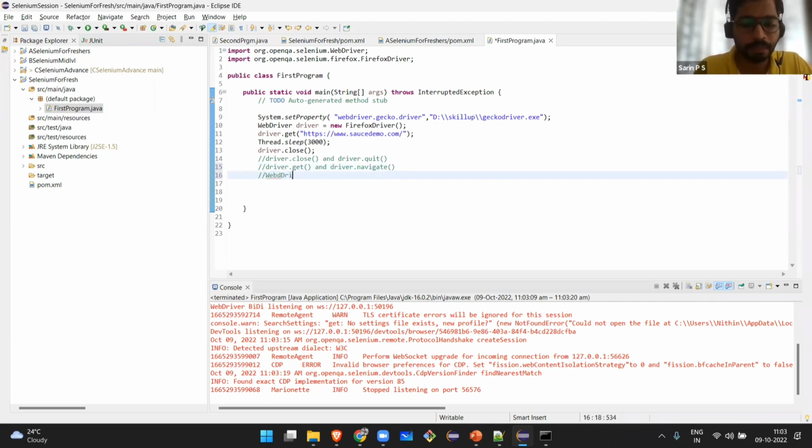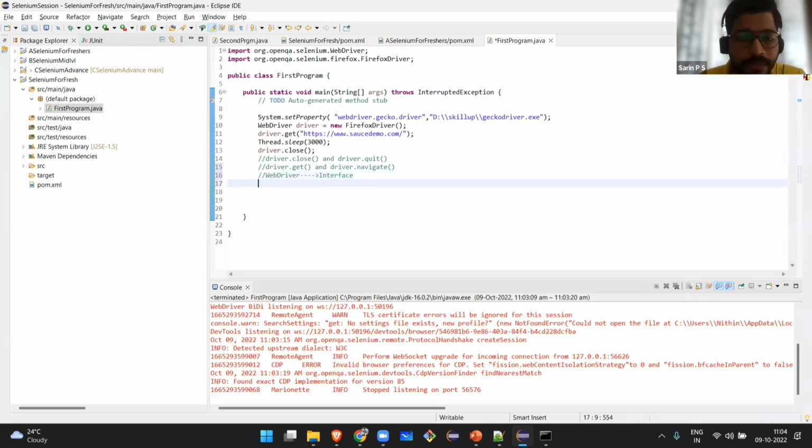How is this helping the automation testers? What is this basically doing? This WebDriver, what is this? It's an interface. So the next question will be, tell me more about this. This you will investigate yourself. What is WebDriver? What are the advantages of using this WebDriver? So these are the basic questions that you can get if you're a fresher or a person with 1 to 2 years of experience.